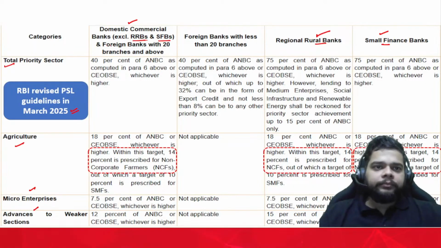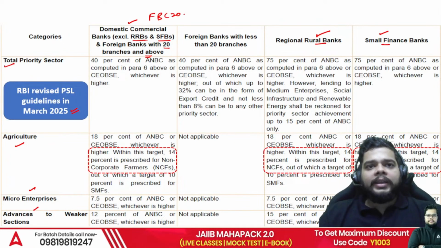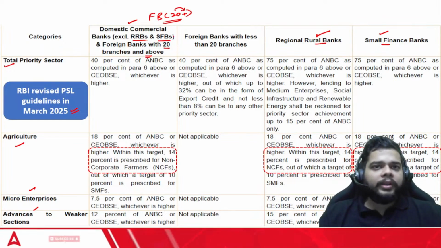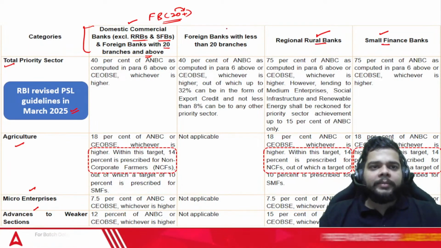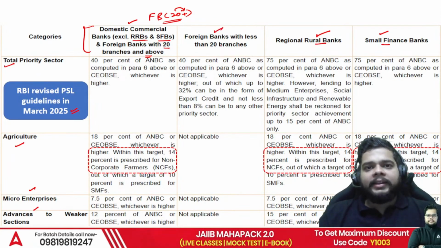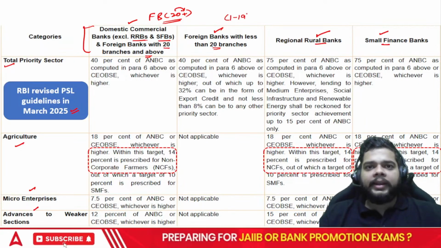Then we have the foreign banks with 20 branches and above. So all those foreign banks which are having 20 plus branches, right? 20 or more than 20 branches, they are also categorized under this category of domestic commercial banks only. Then we have a category of foreign banks with less than 20 branches, that is 1 to 19 branches.